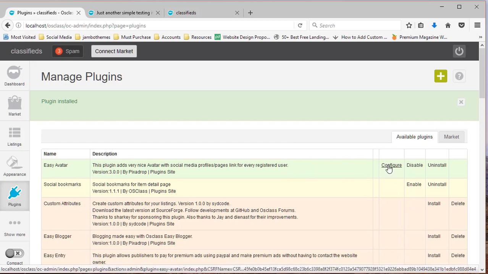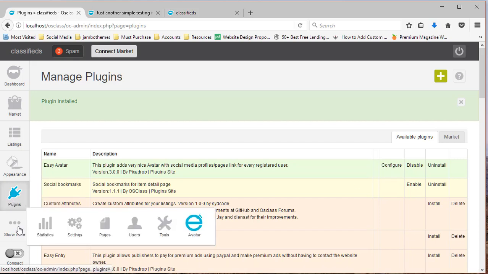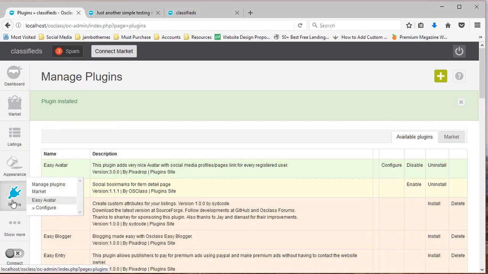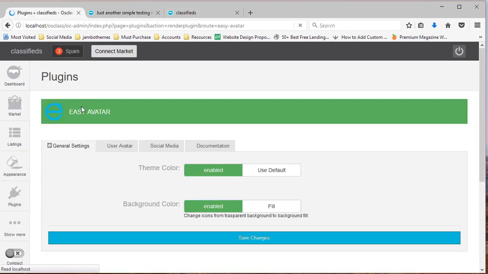Once your plugin has been installed, there are 3 ways you can access the plugin settings panel. The first way, you can click on the configure link right here. Second, you can hover onto your show more menu, and right here you'll find the Easy Avatar icon. When you click on it, it will take you to the settings panel for the same plugin. And when you hover at the plugins menu, right here you'll find the configure link. When you click on it, it will also take you to the plugin settings panel.